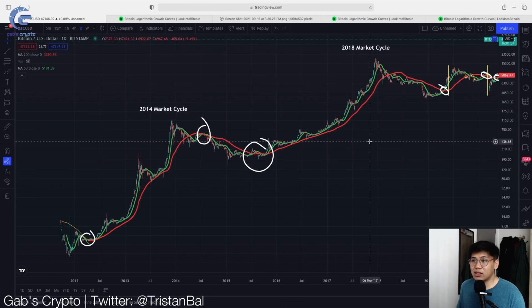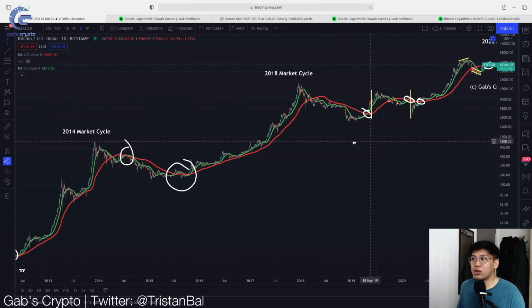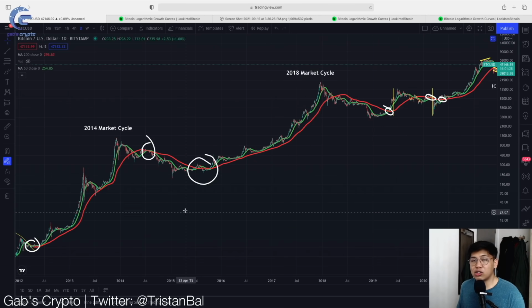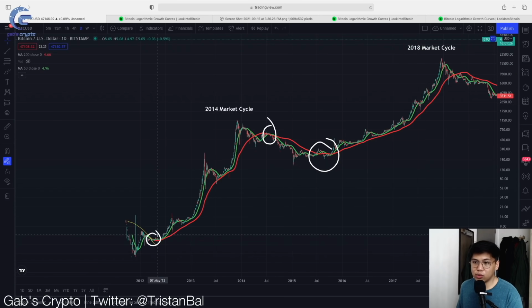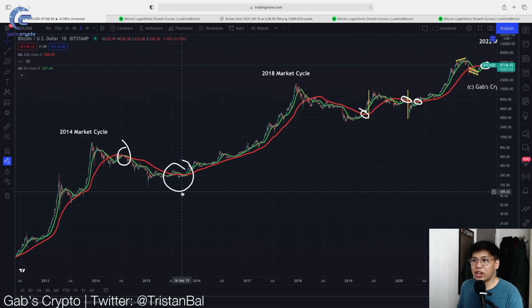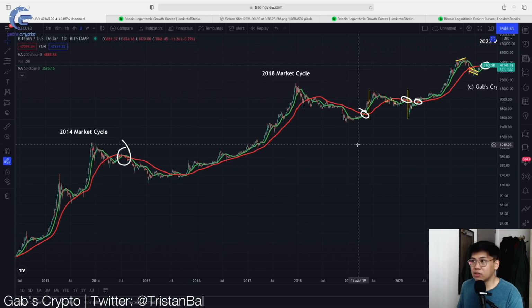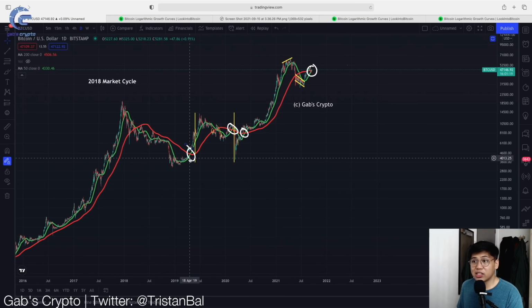Let's now understand what are the valid Golden Crosses in here. So the valid Golden Cross in here is this one. So let's remove that one. This is another valid Golden Cross. So let's delete this one. This is valid. So let's delete it. And this one is another valid Golden Cross.